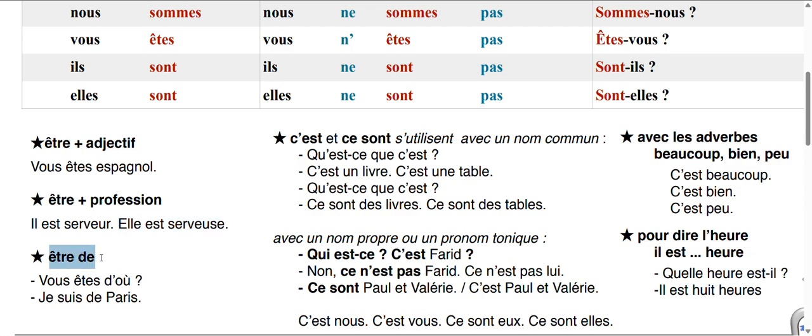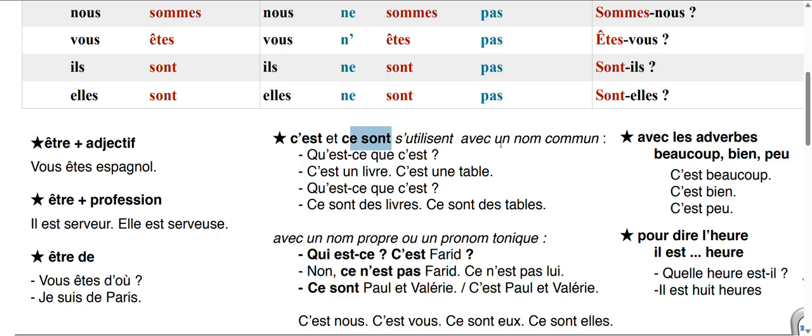Être de, when we talk about someone's origin. So vous êtes d'où? Where do you come from? Je suis de Paris. I'm from Paris. So here we use je suis, that means I am. Okay, c'est, ce sont, these are.